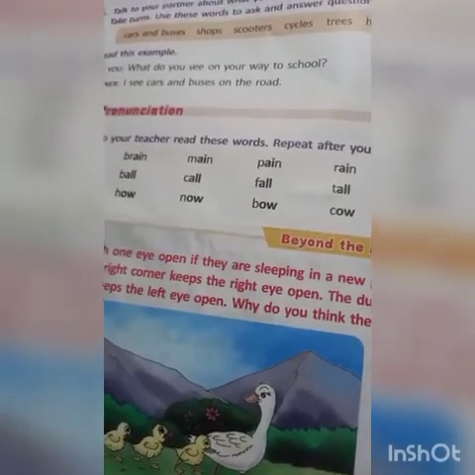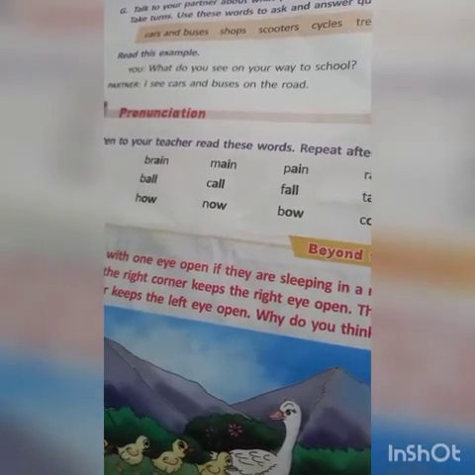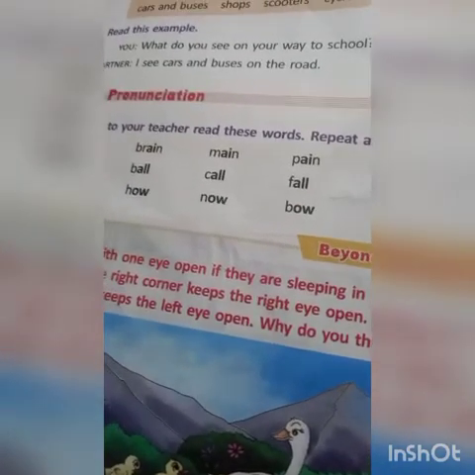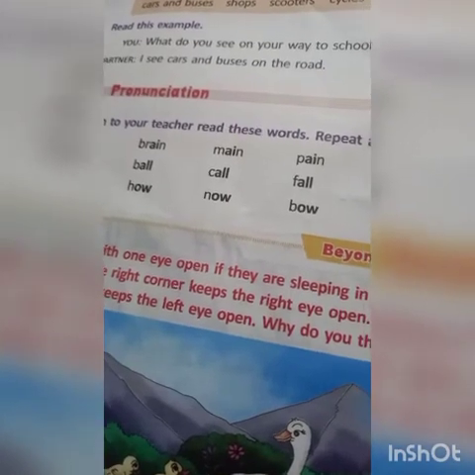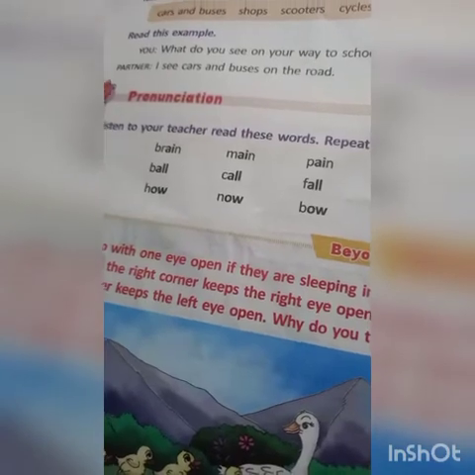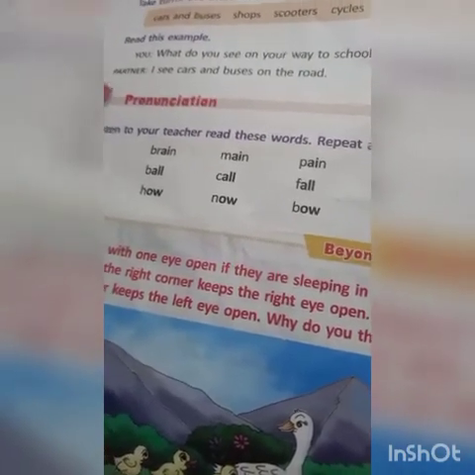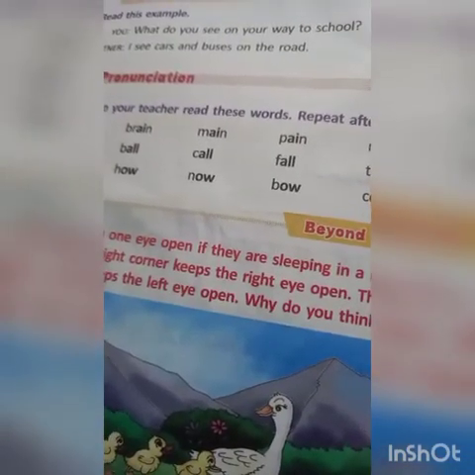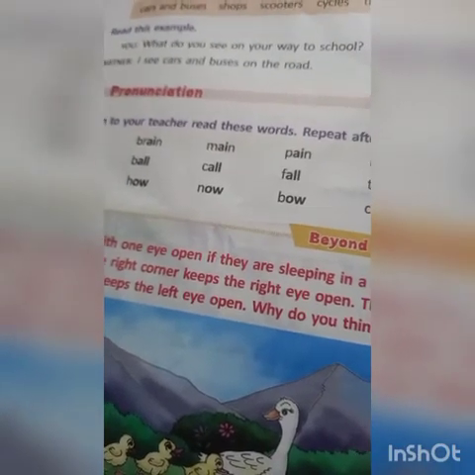You have to write a question, what do you see on your way to school, and you have to write an answer below on what you see. This child says, I see cars and buses on the road. Okay, now you have to write what you see on your way to school. You have to write it in your notebook, okay?